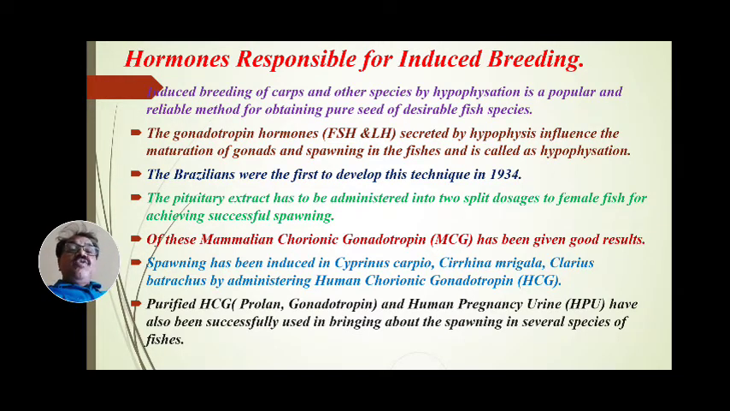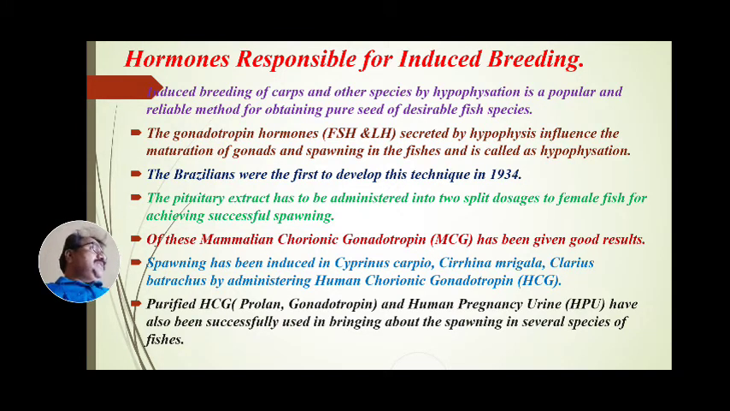Purified HCG, that is human chorionic gonadotropin, especially prolan and gonadotropin, and human pregnancy urine, HPU, have also been successfully used in bringing about spawning in several species of fishes.